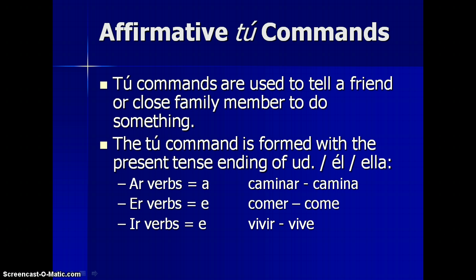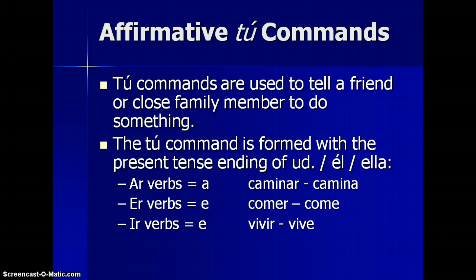Okay, so to form a command in the tú form, you're going to use the present tense ending of usted, él, and ella. It's just your third person ending. So for AR verbs, your ending would be A, ER verbs would be E, IR verbs will also be E. So if you look at the conjugation, you drop your AR and put A. It's like saying he walks or she walks, él camina, ella camina.